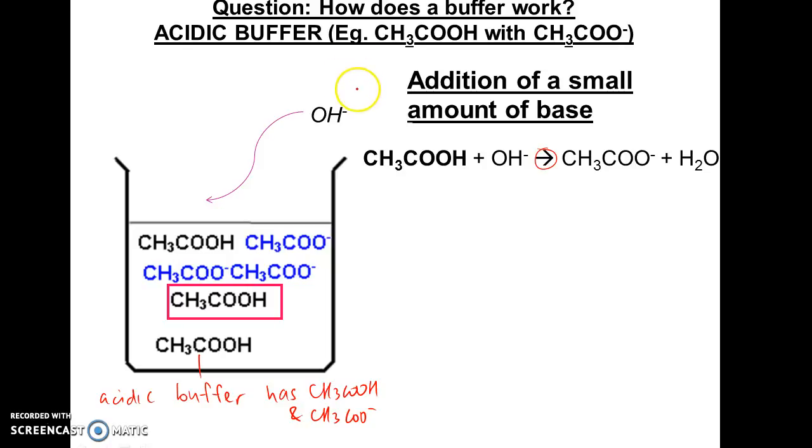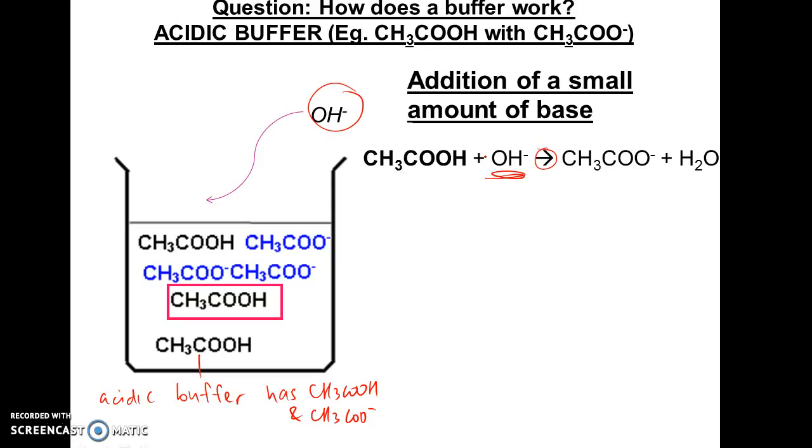So when the base is added, we assume that it goes to completion. All the base that's added reacts completely with the large reservoir of the weak acid in the buffer and is removed from the solution. And because OH- has been removed from the solution, the pH doesn't change. The pOH is roughly constant, and pH is also constant.